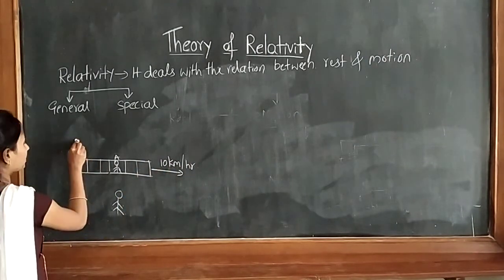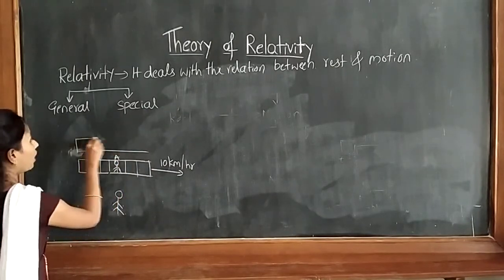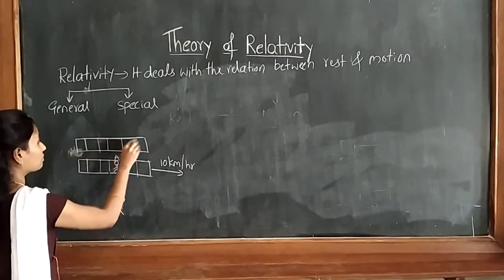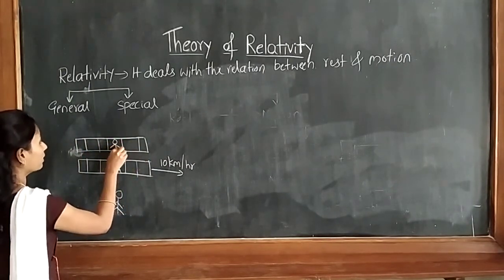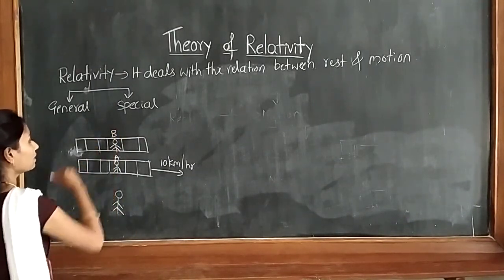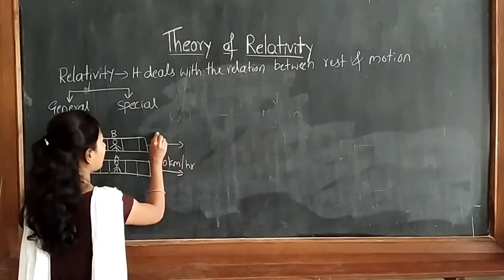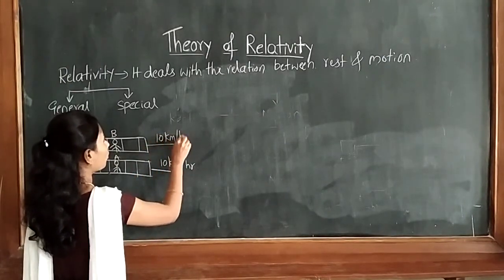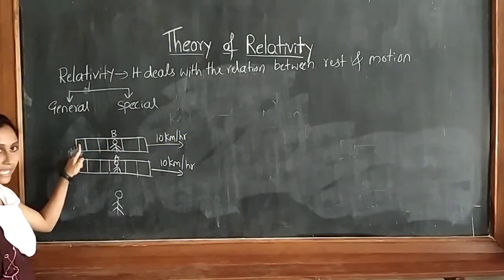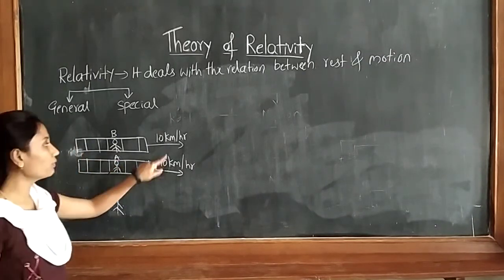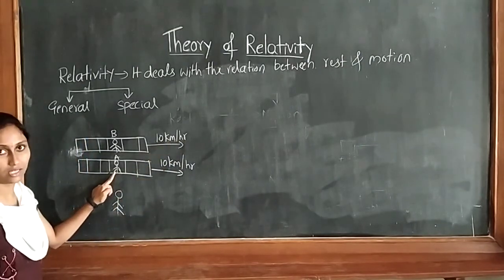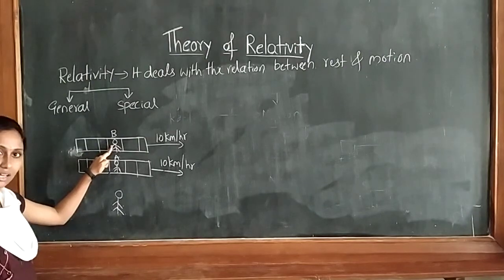Next, I will take another example. Another train is there in the neighborhood and that train is also moving. A third person is sitting in that train, and I will name him B. This train is also moving with 10 km per hour, the same velocity. Now two trains are there, and both are moving with the same velocity, 10 km per hour. Person A is sitting in the first train and person B is sitting in the second train.